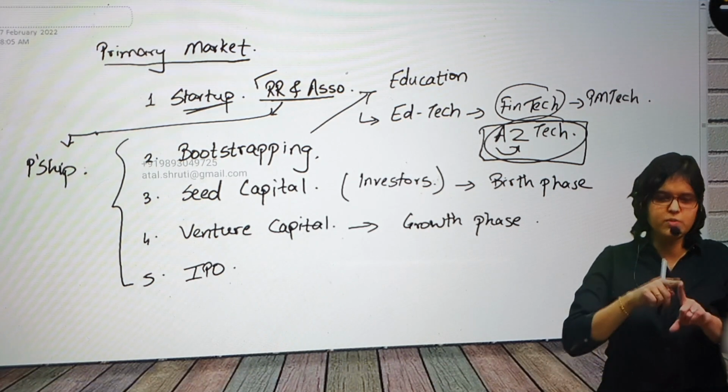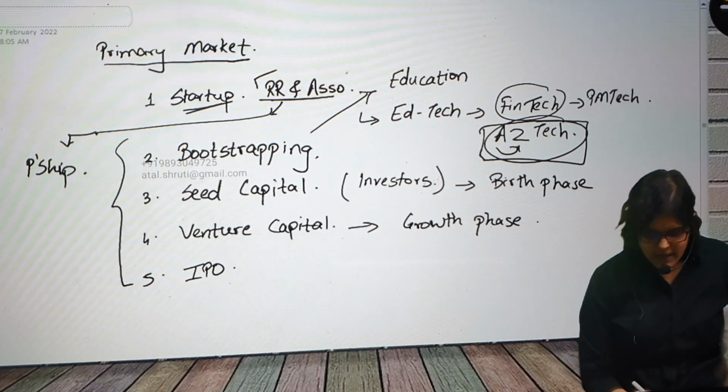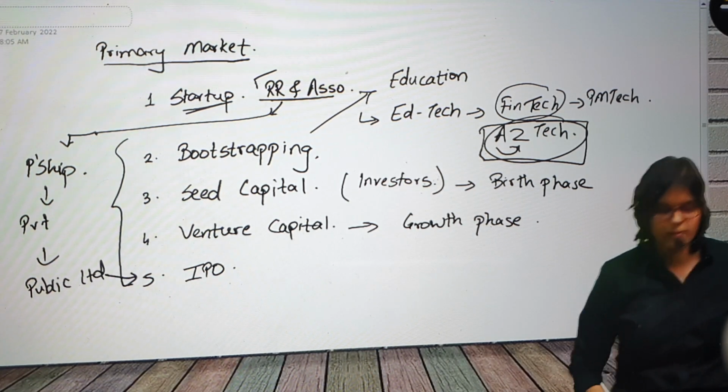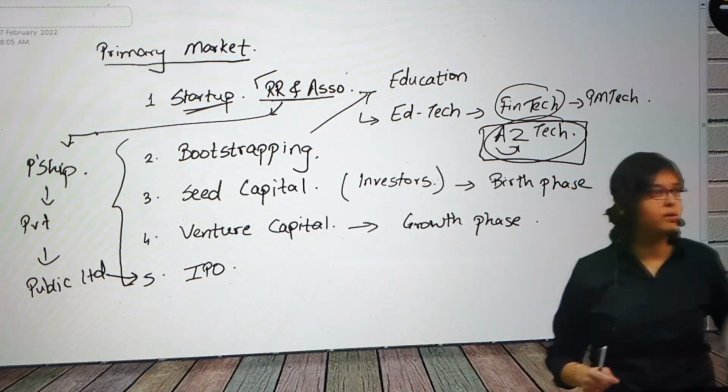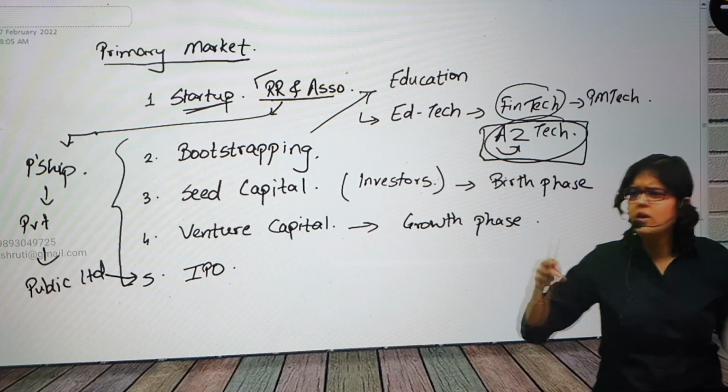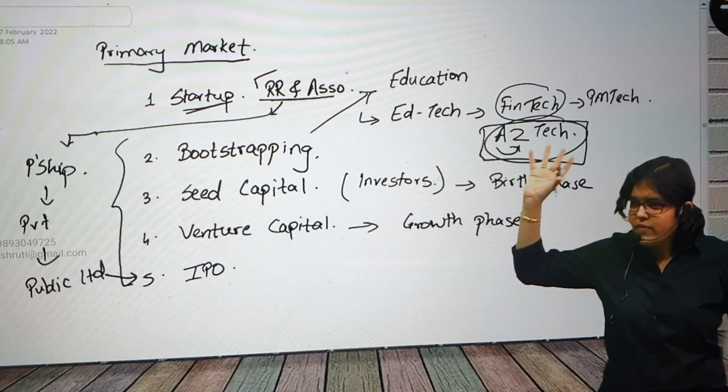Can a partnership firm first be converted into private and then to public, or directly? Yes. Ultimately, let us say first converted into private, then converted into public limited. They have to get converted into public limited so that they can come up with an IPO. We had also done that concept yesterday, if you remember. All listed companies have to be public limited companies, but all public limited companies need not be listed on the exchange. Correct? So I hope you understood the entire process of IPO.